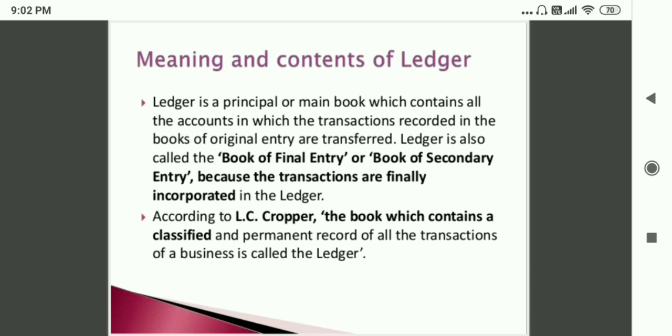Ledger is also called the book of final entry or book of secondary entry because the transactions are finally incorporated in the ledger. According to L.C. Cropper, the book which contains a classified and permanent record of all transactions of a business is called the ledger.